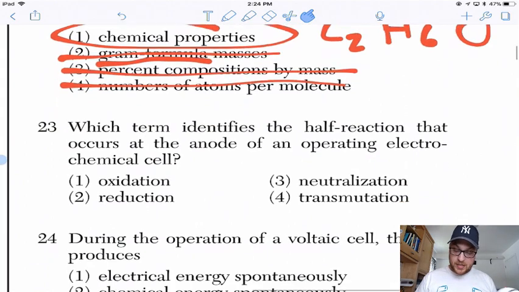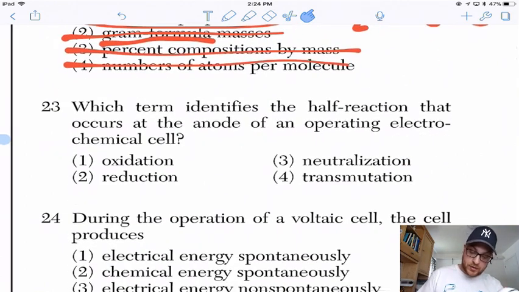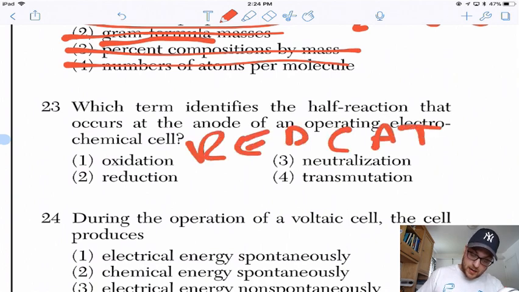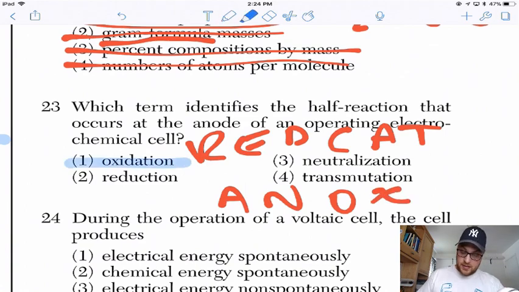Which term identifies the half reaction that occurs at the anode? So, red cat, an ox. Anode is oxidation.